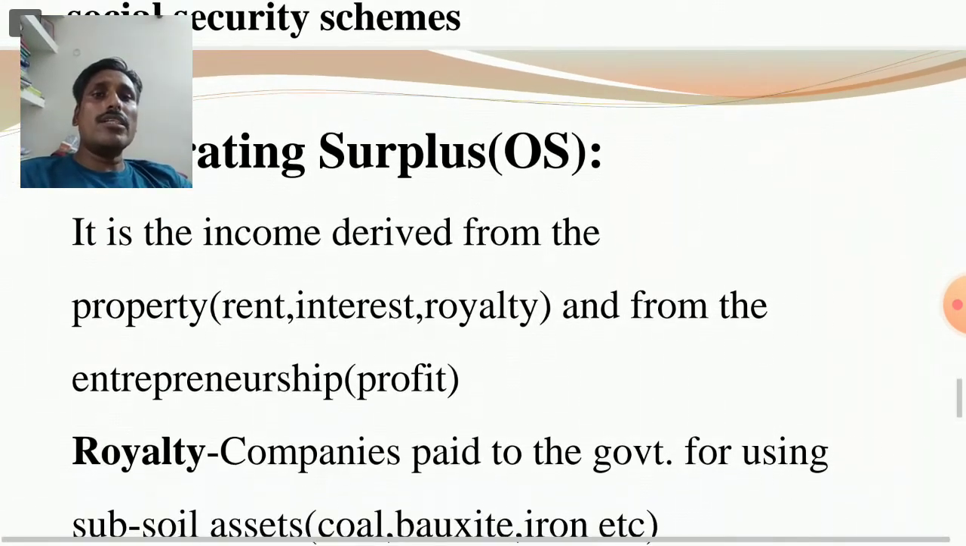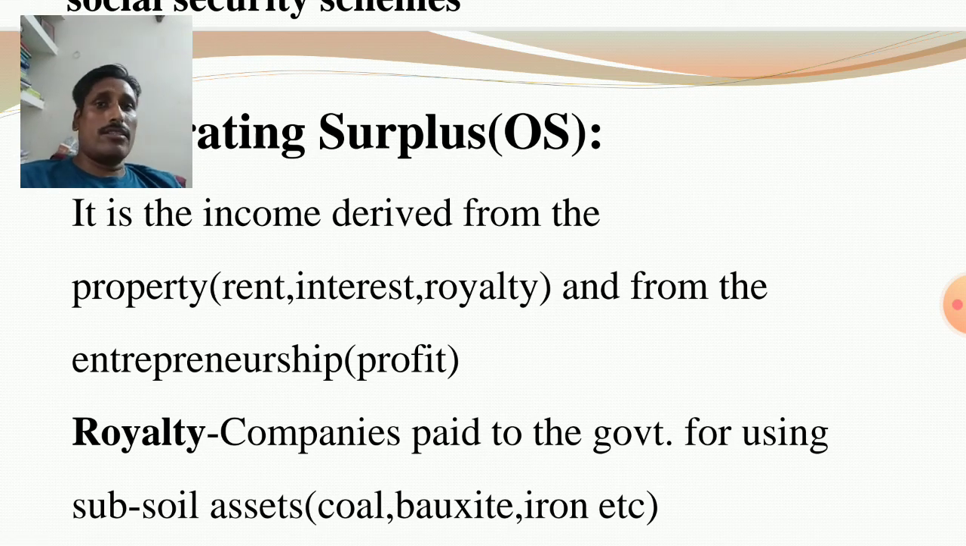So operating surplus is the income derived from the property: rent, interest, royalty. If someone uses my land, then I receive rent. If I lend my funds, then I receive interest, because my funds are used by someone. Similarly, if any producers and investors use subsoil assets like bauxite, coal, iron, they make an agreement and pay part of the profit to the government. It is royalty, because the owner of the subsoil assets is the government.